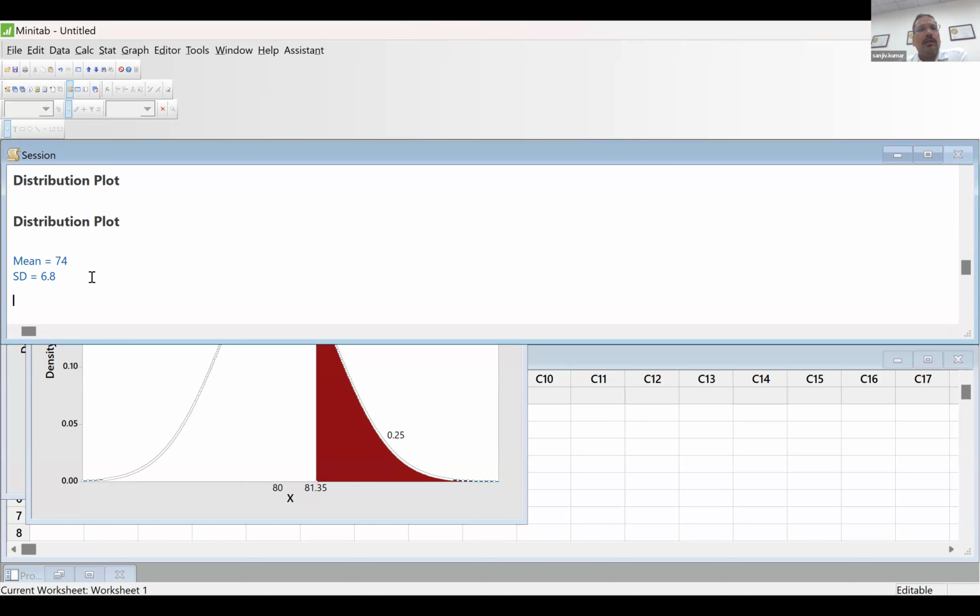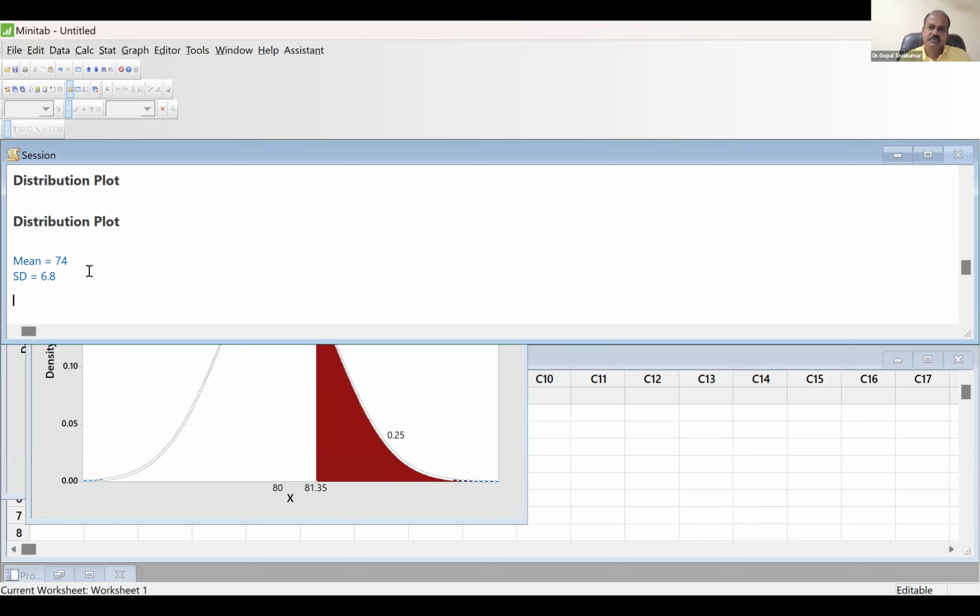X bar, in brackets N, 74 and 0.9617. Actually, sir, I believe that is the answer. No, no, no, you need to understand. The exam score is following a normal distribution.